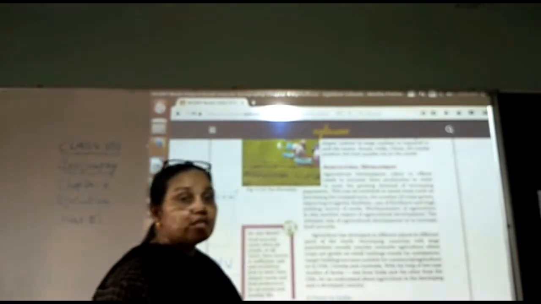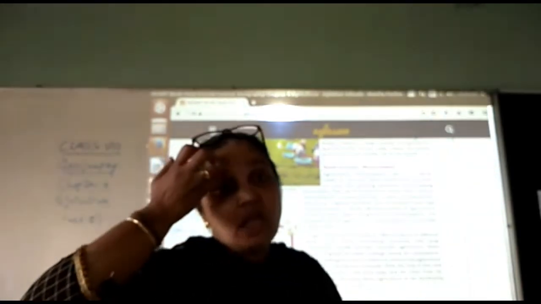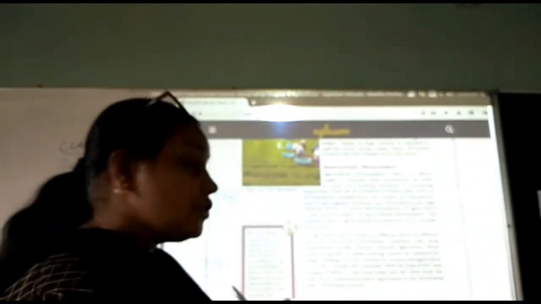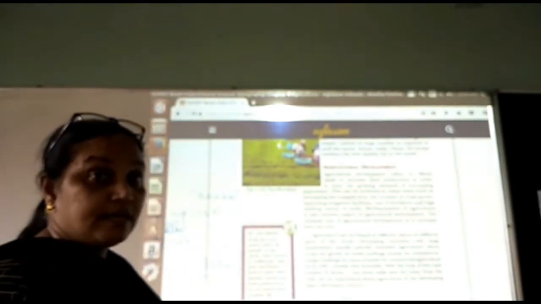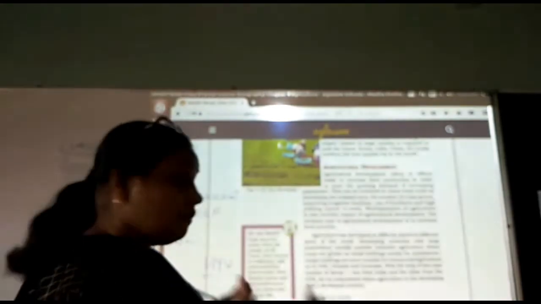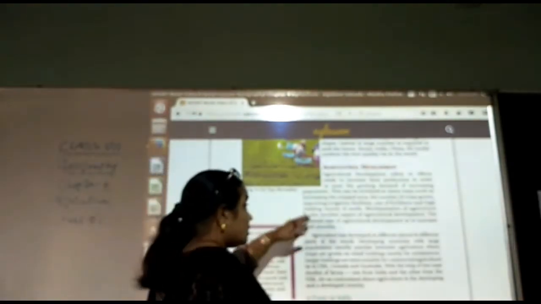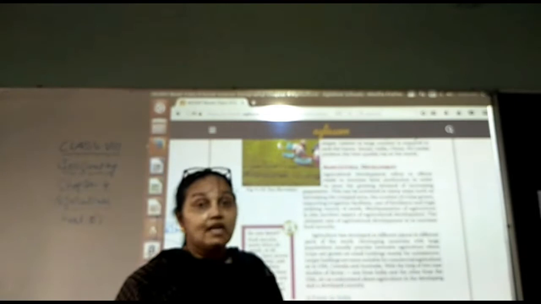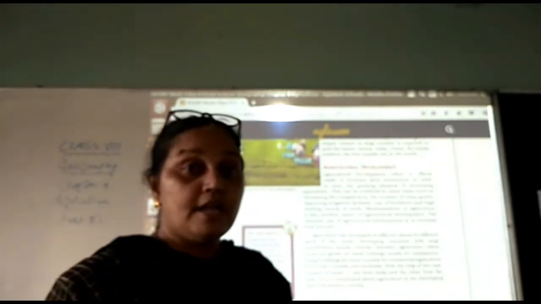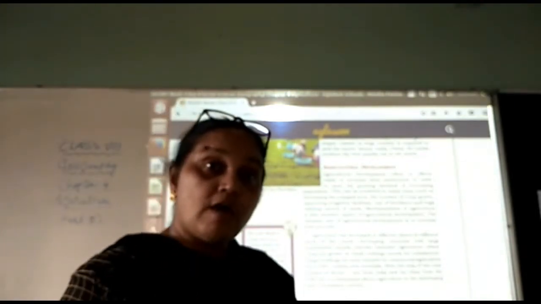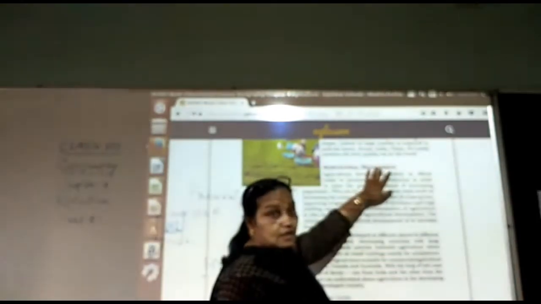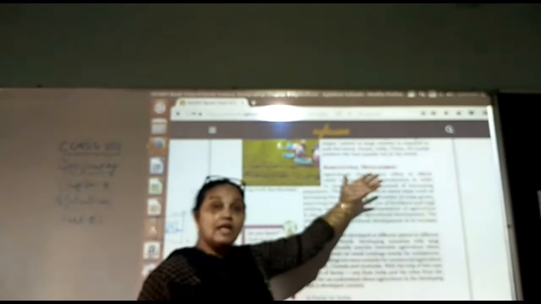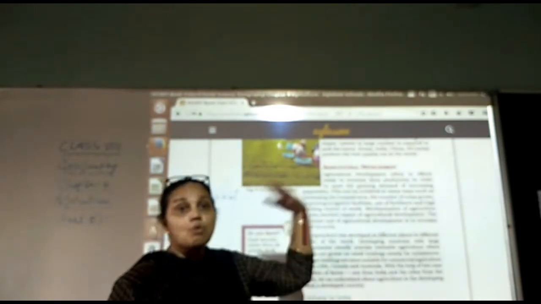We all know that India is an agrarian country and agriculture is our main activity, which has been done for the development, right? But simultaneously our population is also growing day by day. Now to meet those requirements of the growing population, agricultural development is a must. If agricultural development is not there, then how will we grow more crops?